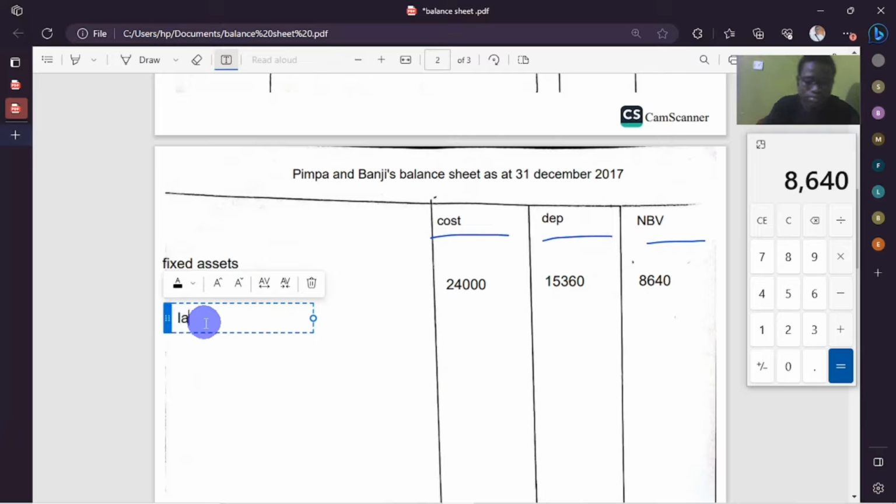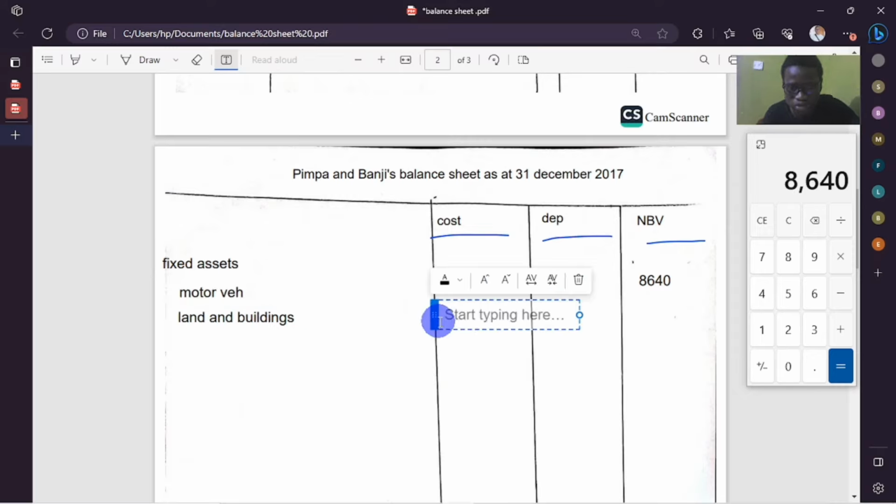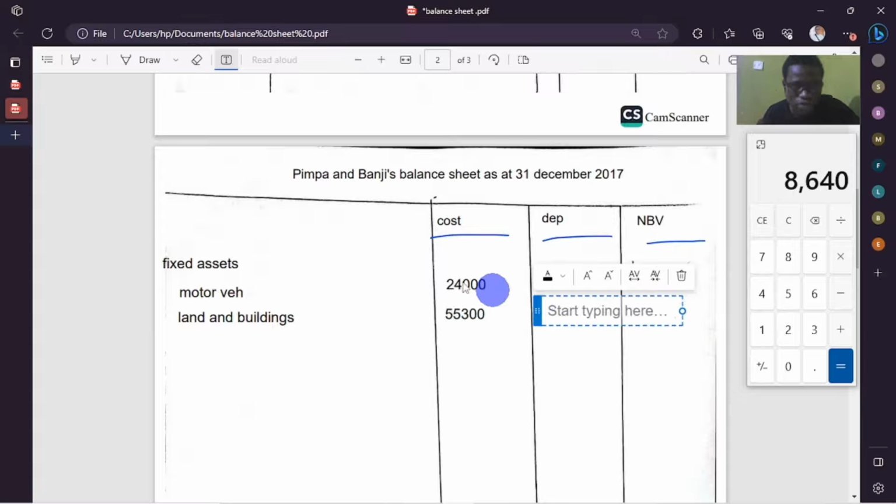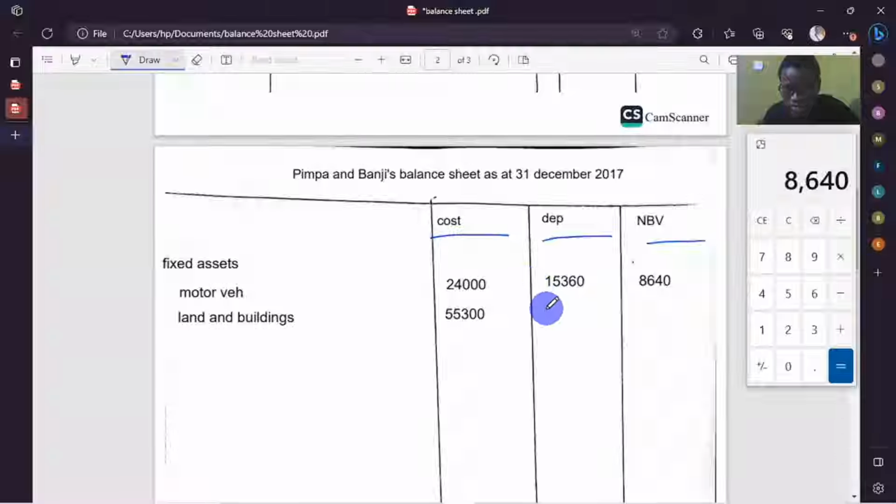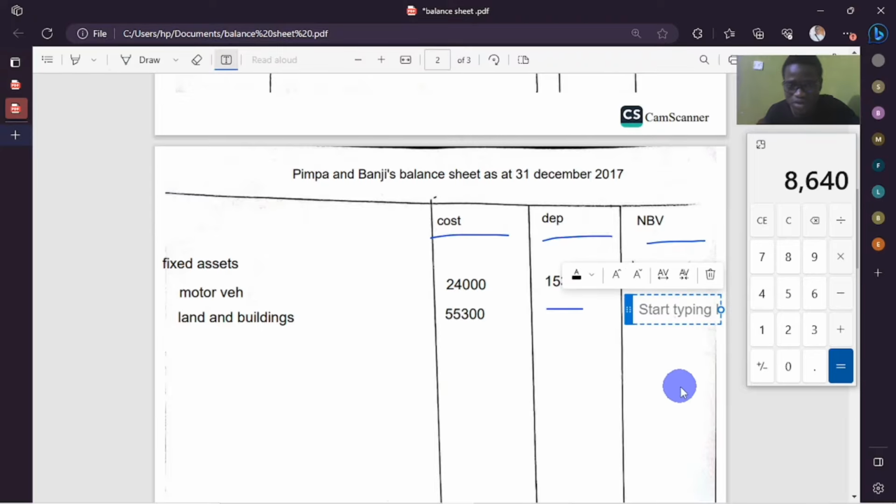Land and buildings, how much was it? So it was 55,300. Then was there any depreciation that year? We don't have any. So if we don't have any, we can just do what I like in accounts here. I like doing this. I feel like an accountant when I do this. So there was nothing, so we'll bring the same figure this side. Then we're going to calculate the totals.